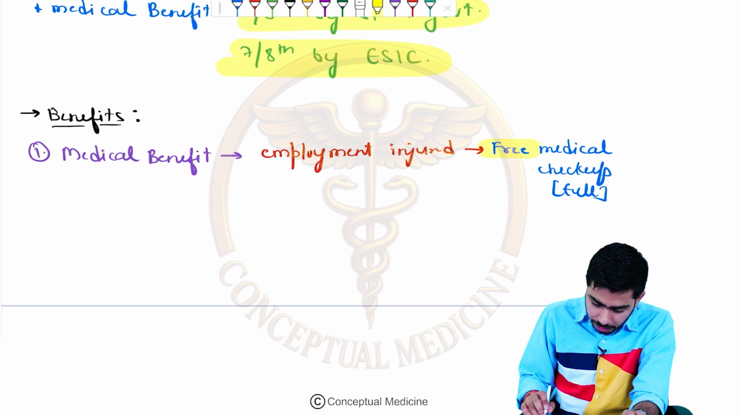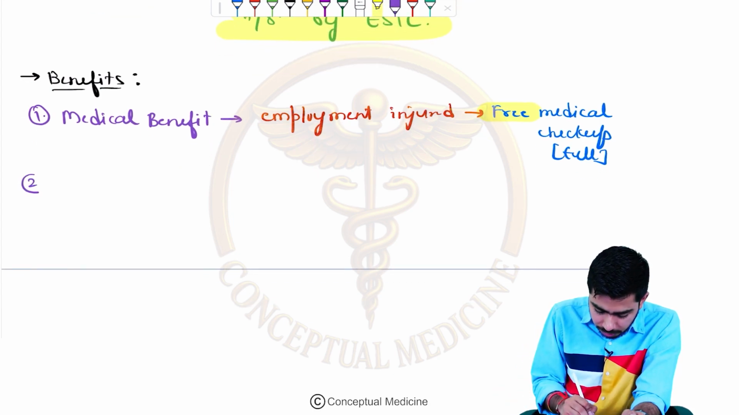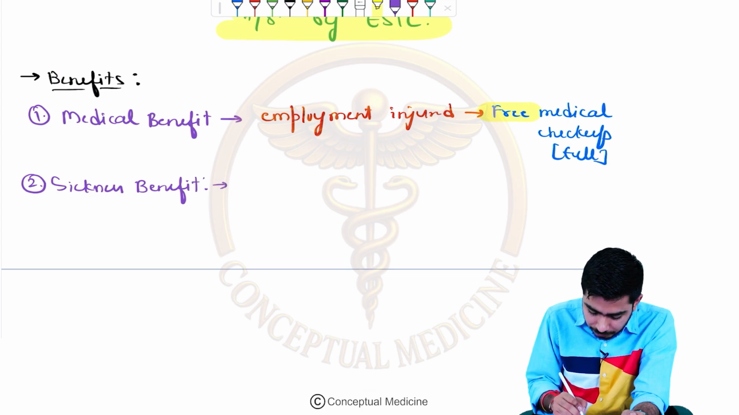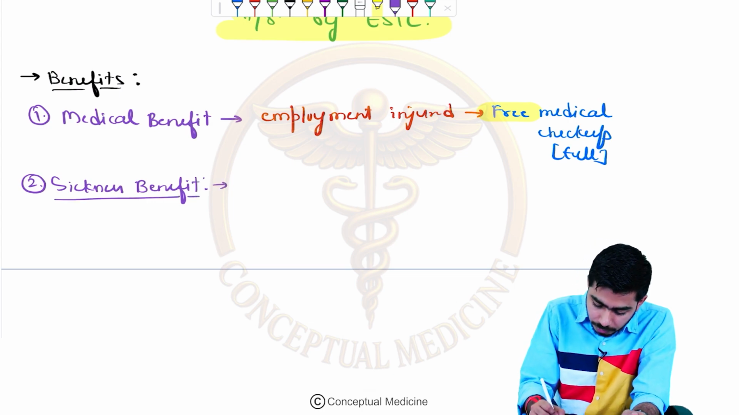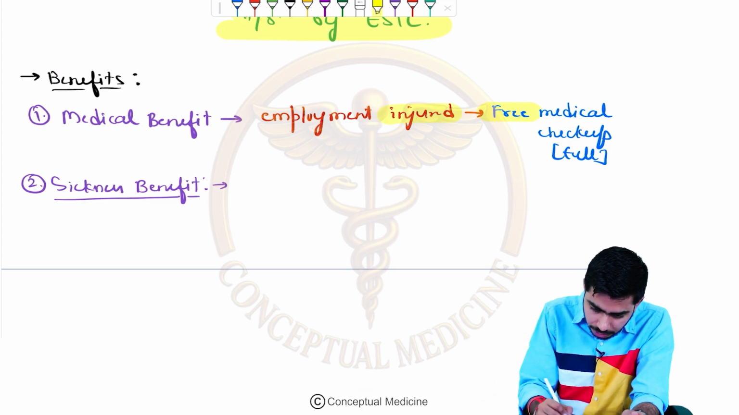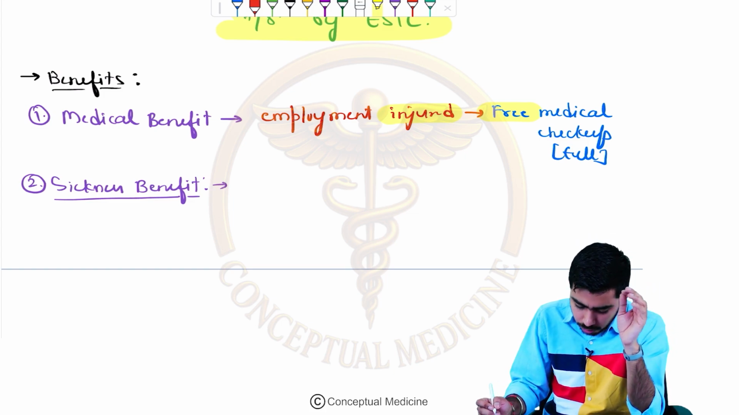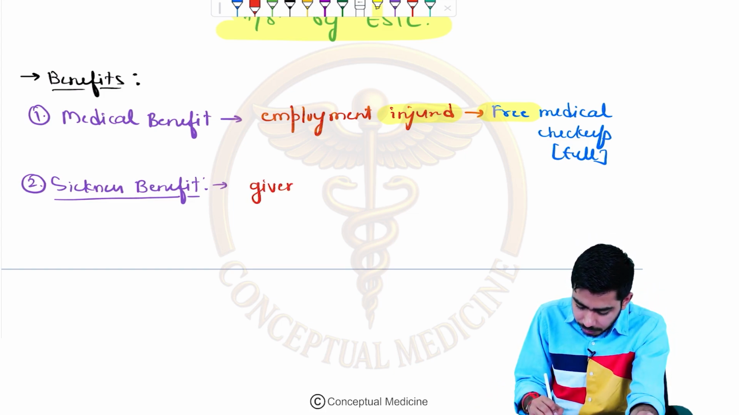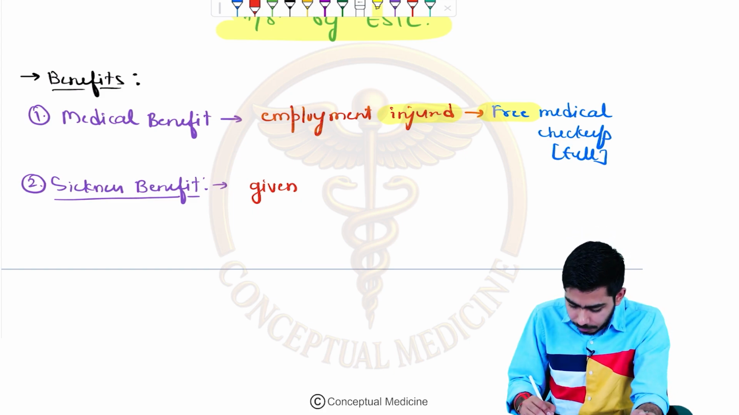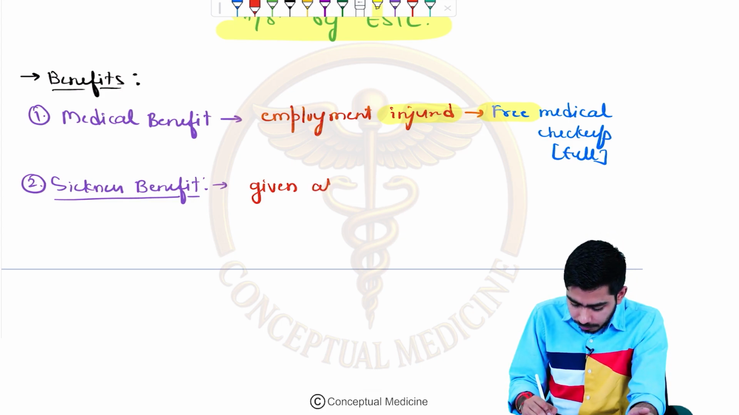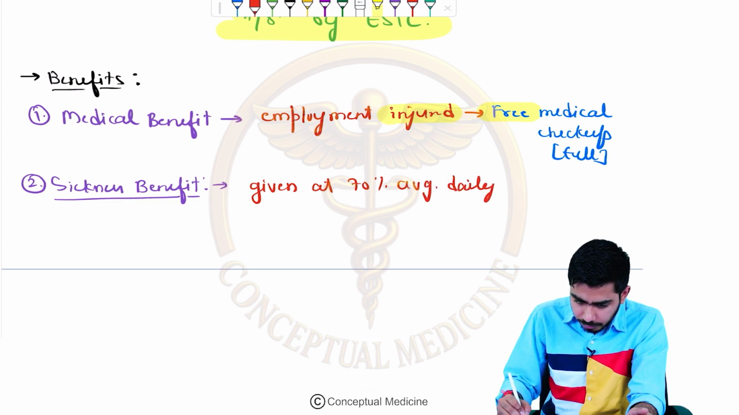Okay, fine. Now the second benefit which we shall be talking about over here is the sickness benefit. In the medical benefit, I told you that if the employee is getting injury, and here I am telling you that if the employee is sick due to some kind of disease, let's say. Here they are saying that such employees will be given 70% of average daily wages, right?